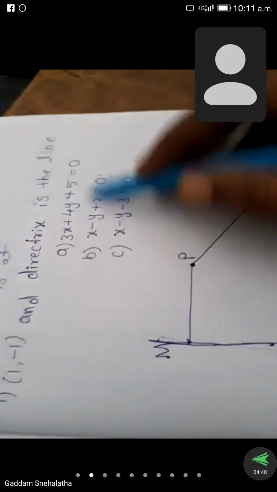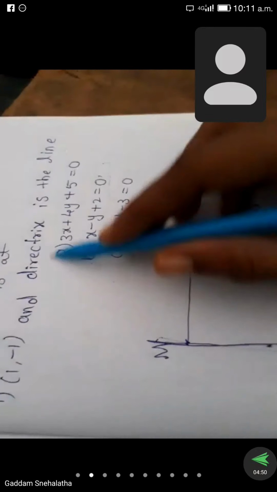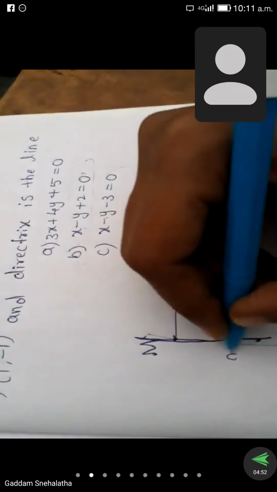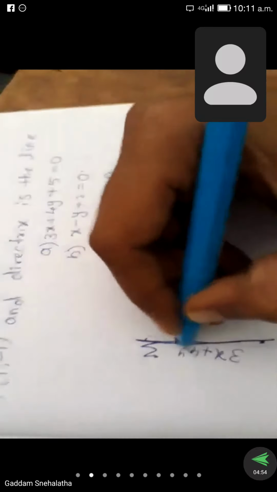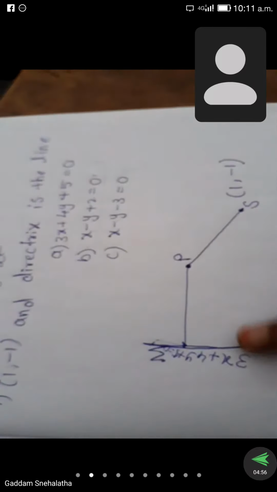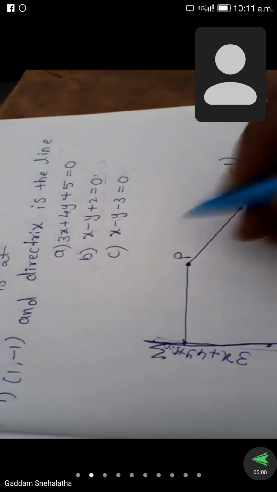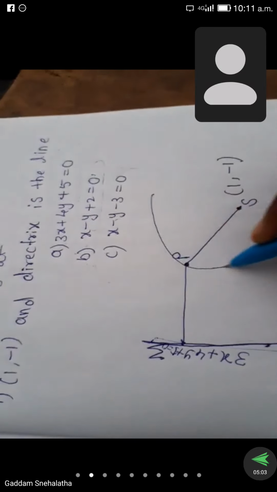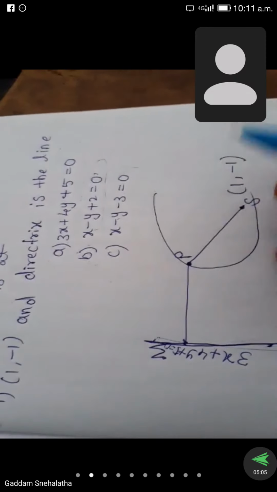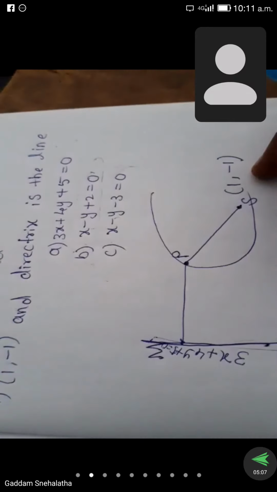This is the directrix, and the line equation in problem A is 3x plus 4y plus 5 is equal to 0. So, he is given this line equation and this focus. From this, we have to find the equation of the parabola.